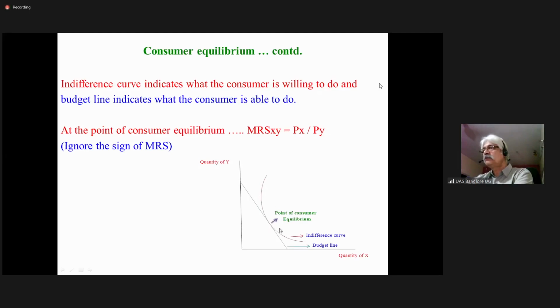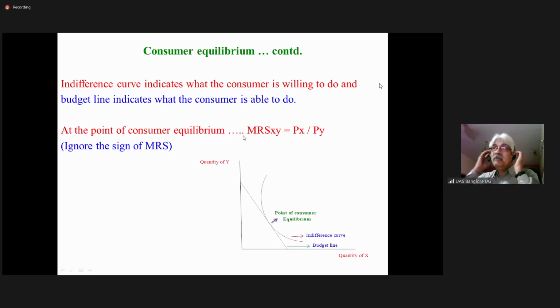The slope of the indifference curve is the marginal rate of substitution. The slope of the budget line is the price ratio. At the point of tangency, the marginal rate of substitution is equal to the price ratio. Of course, we ignore the sign of the marginal rate of substitution.